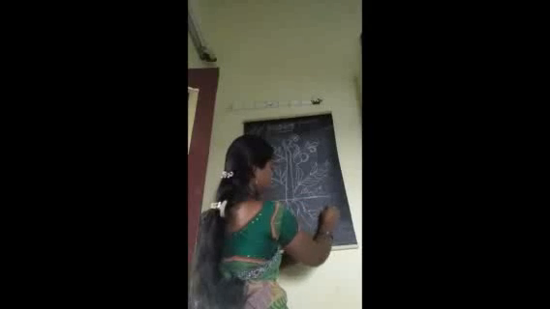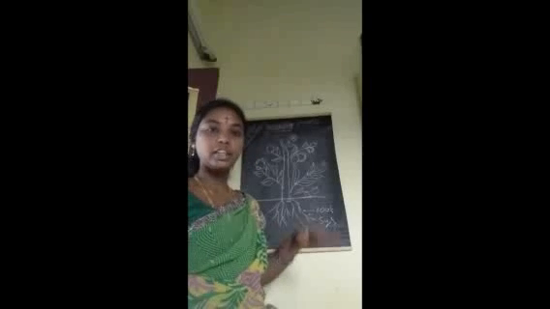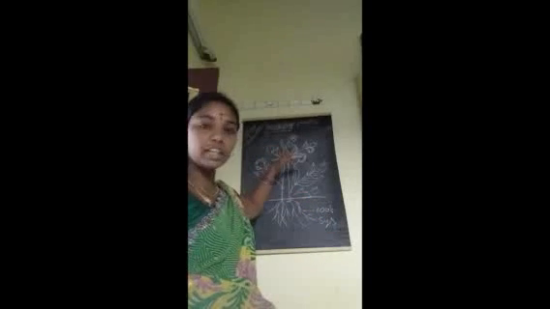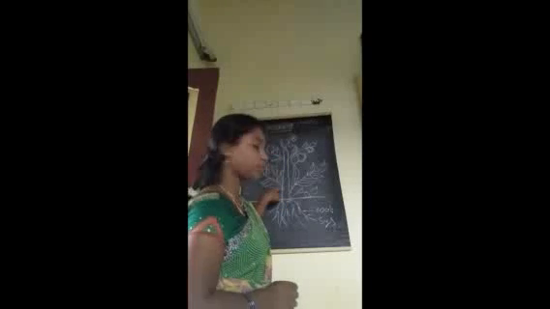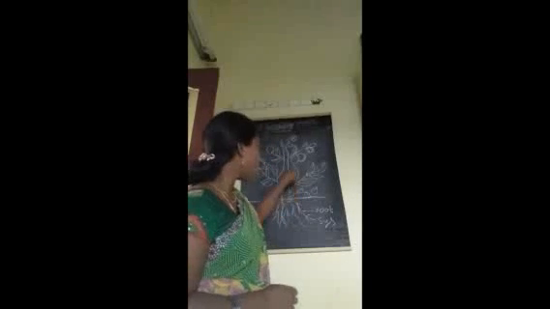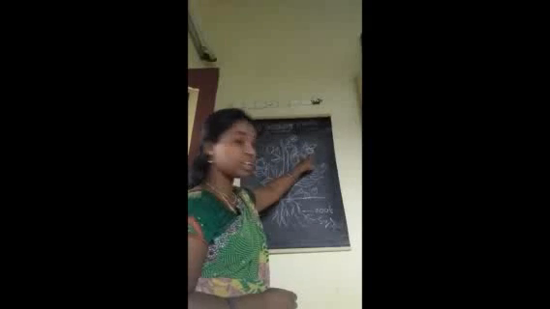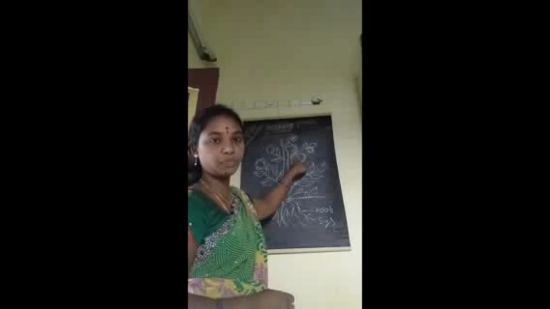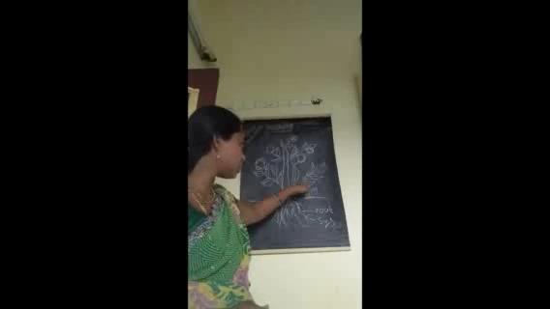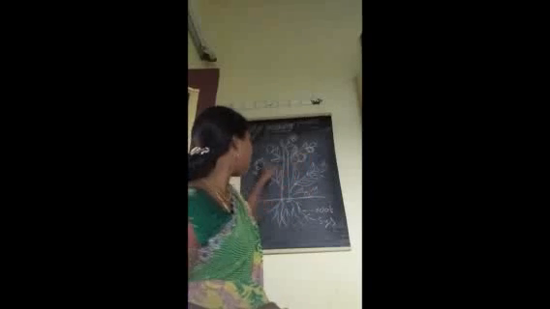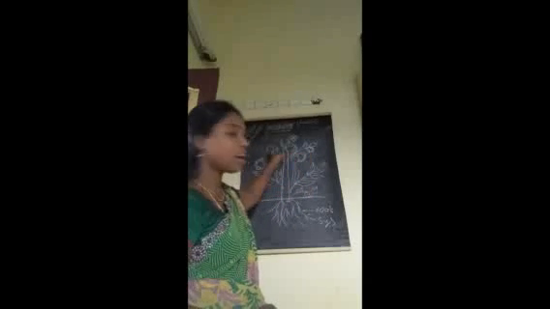The part that grows above the soil is called the shoot system. This shoot system has a stem, leaves, branches, buds, flowers and fruits.